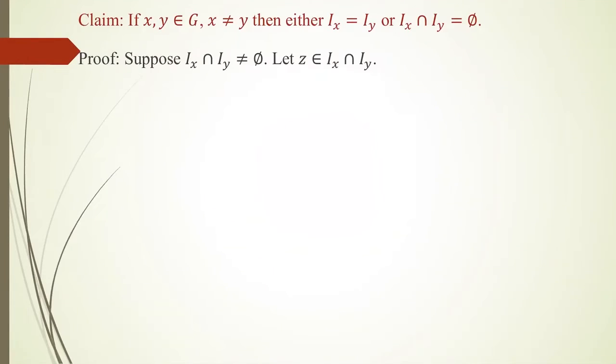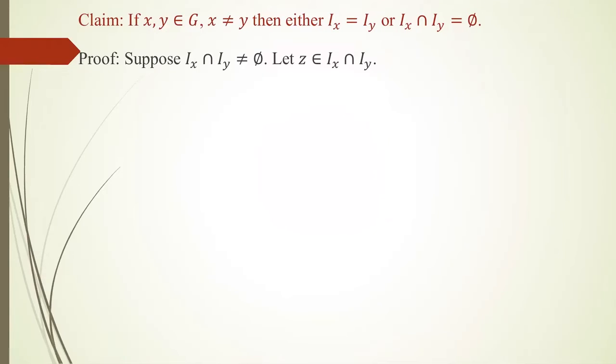Next I am claiming that if x and y are in G and x not equal to y, then either Ix is equal to Iy or Ix and Iy are disjoint, that is, Ix intersection Iy is equal to phi. So corresponding to two distinct points x and y, we are taking Ix, the open interval (Ax, Bx), and Iy, the open interval (Ay, By). We have to show that either they are equal or they are disjoint.